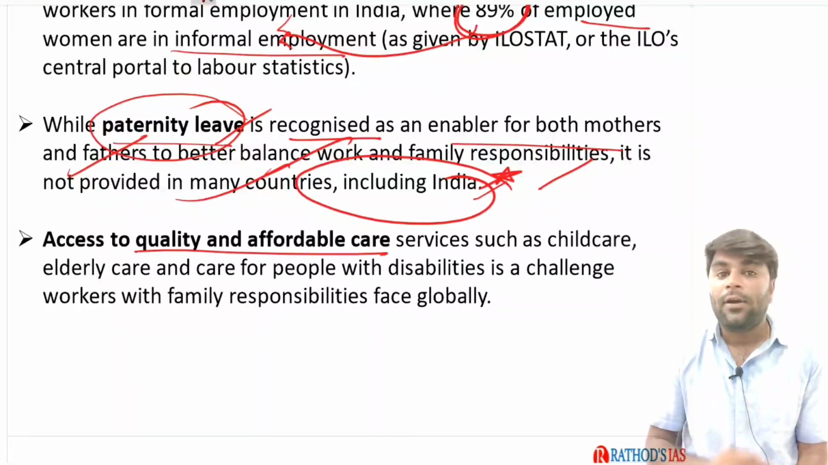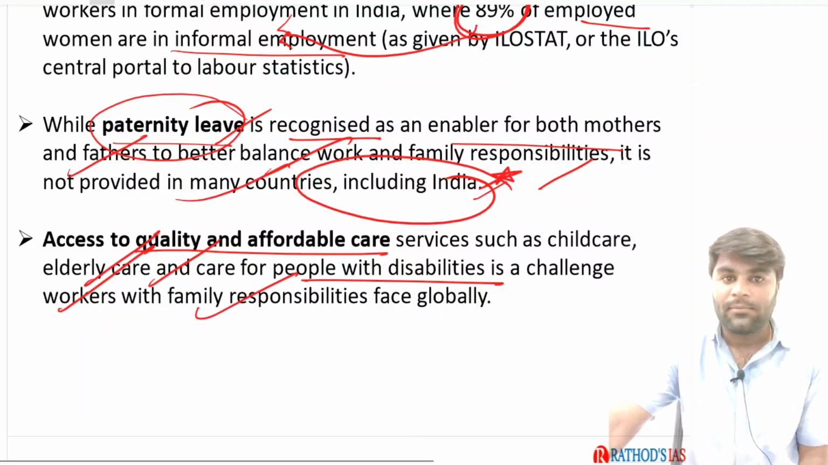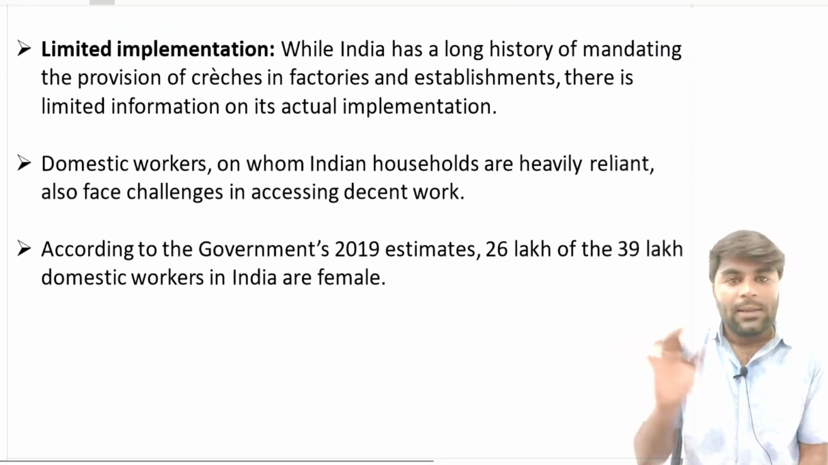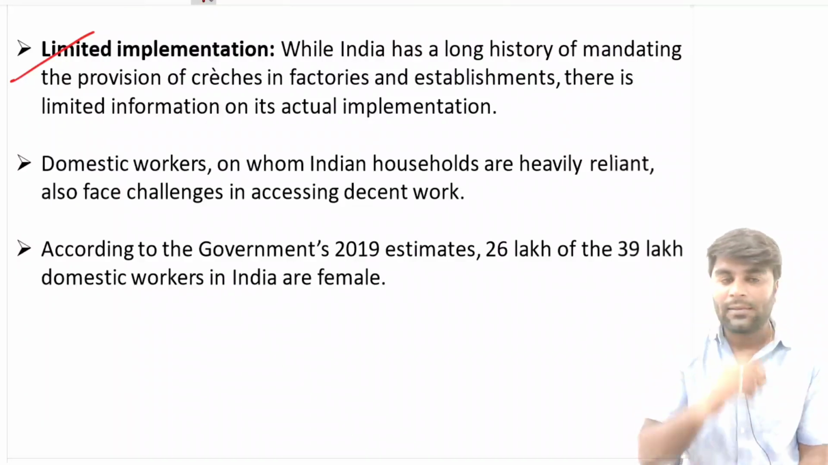Access to quality and affordable care services such as health, child care, elderly care, and care for people with disabilities is a challenge that workers with family responsibilities face globally. Right? This is another important challenge. Limited implementation is another important problem faced by this kind of care economy currently in the countries.